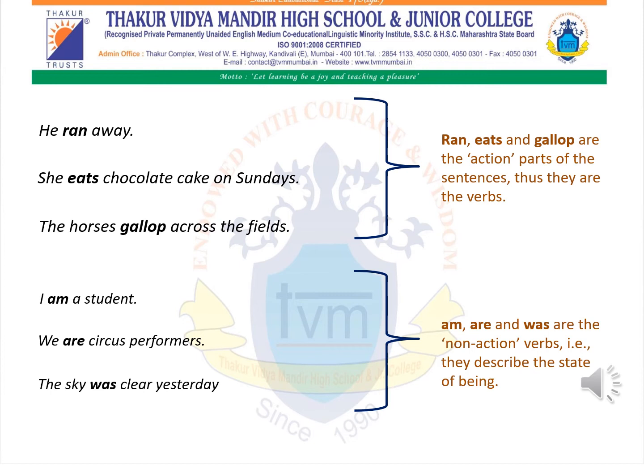Now we shall move ahead to our next example. I am a student. Now, in this particular sentence, I is a subject, am is a non-action verb. A non-action verb means they describe the state of being. Sometimes in a particular sentence, we won't get action words.